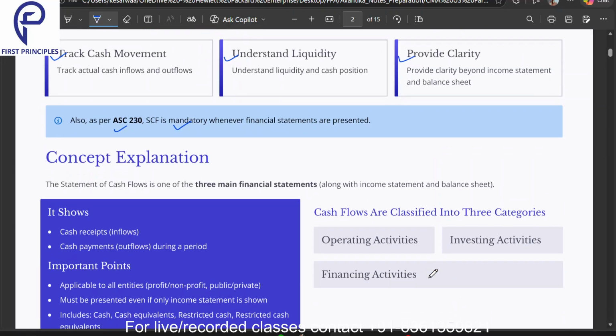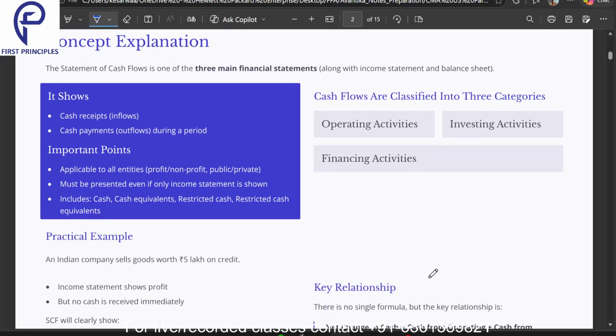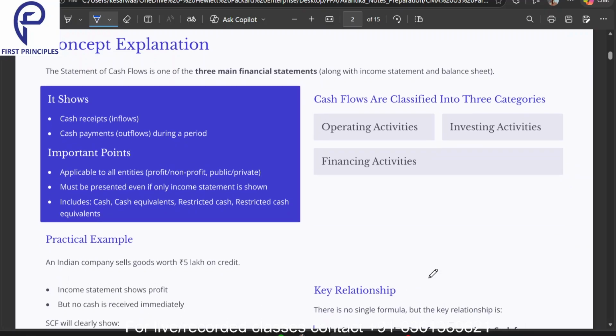Now what is the statement of cash flows? Let us understand. First of all, the statement of cash flows is one of the three main financial statements. What are the three main financial statements? Income statement, balance sheet, and the statement of cash flows. Now what does it show? We have the cash receipts and we have the cash payments.